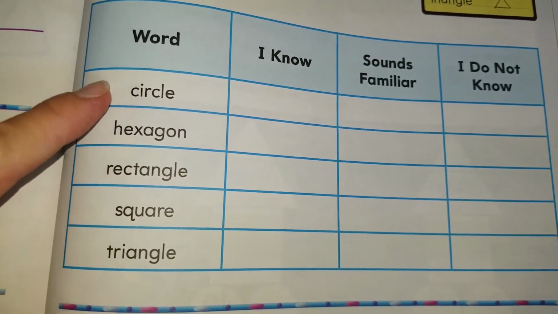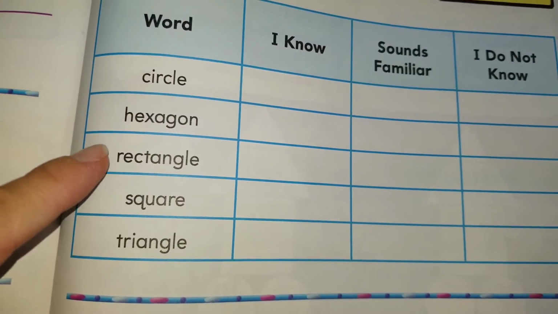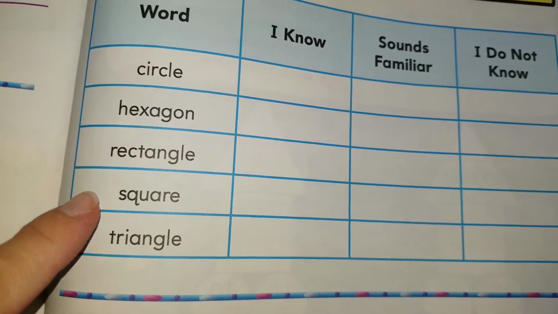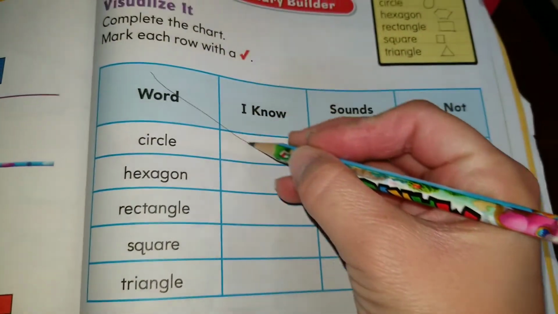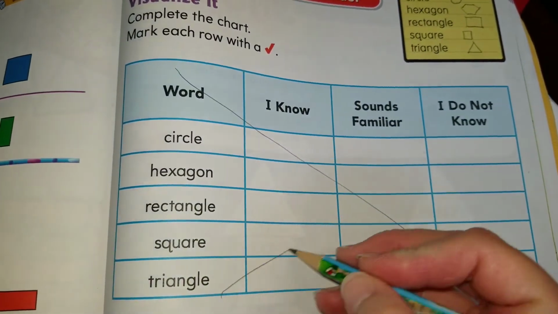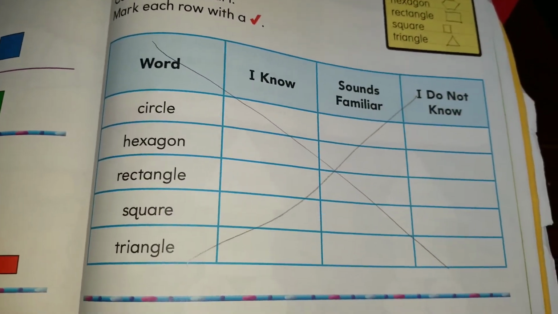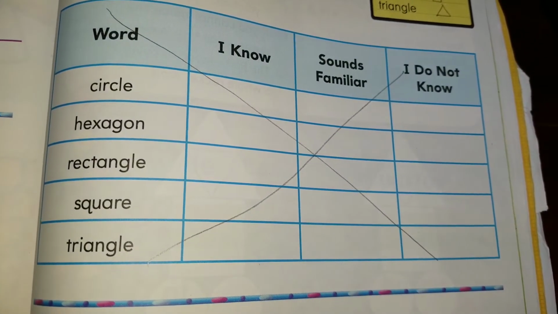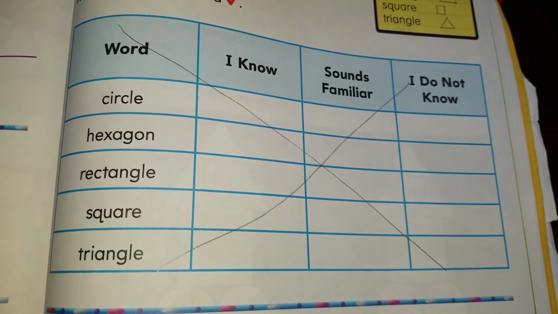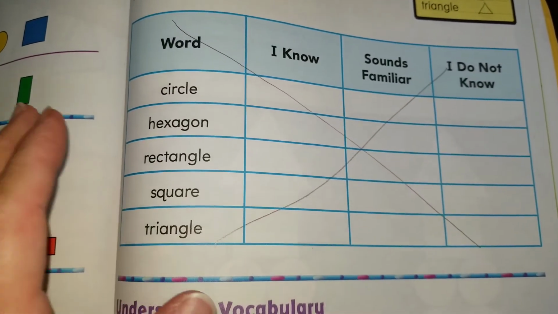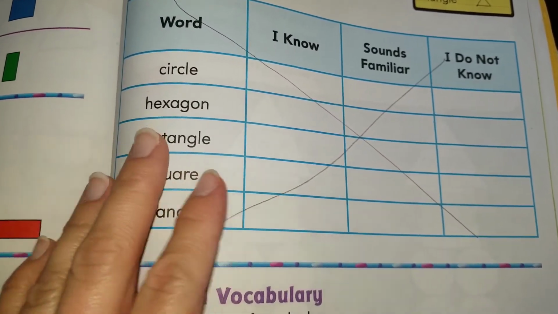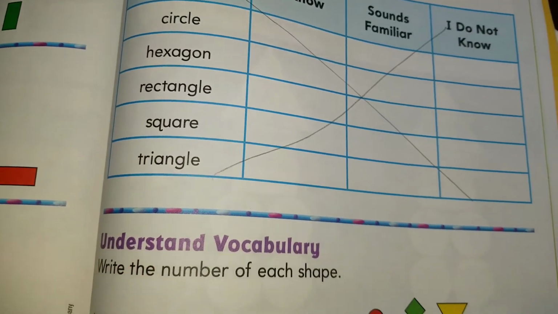We have circle, we have hexagon, rectangle, square, and triangle. So we are going to skip this one. If you want to exit out, you can go ahead and exit out. We are not going to use these.